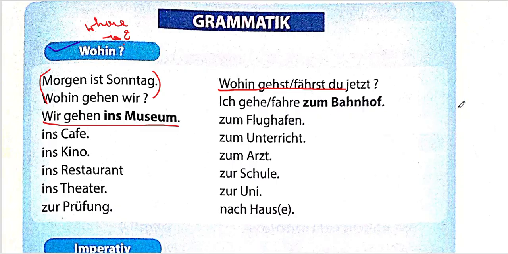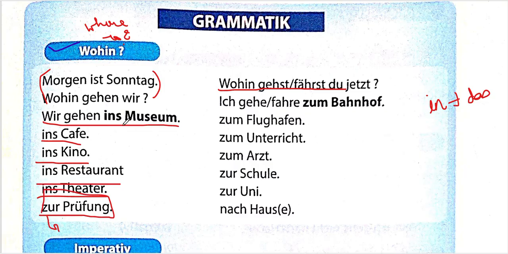So, right now, I just told you about in plus das. Same we are using here. We are going in the museum. Wir gehen ins Museum. Wir gehen ins Café. Wir gehen ins Kino. Or wir gehen ins Restaurant. Wir gehen ins Theater. Wir gehen zur Prüfung. What is this and why is zur used over here? These are basically the things that you can use instead of museum over here.